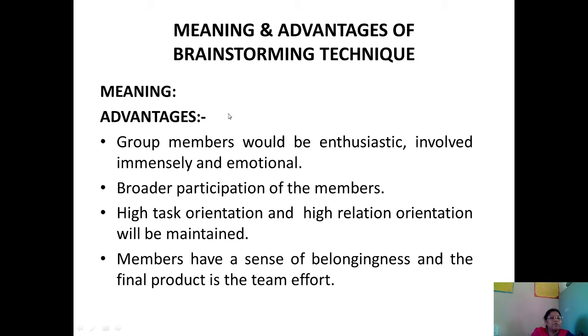Coming to the advantages. The first advantage of the brainstorming technique is group members would be enthusiastic, immensely involved and emotional, which is required. Then the second advantage is broader participation of the members.